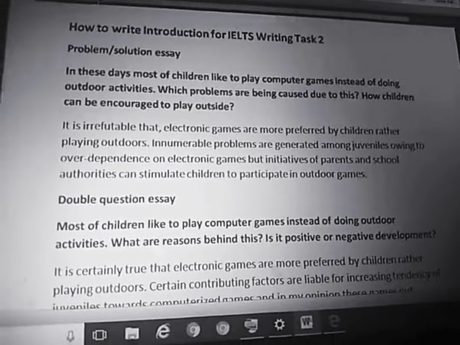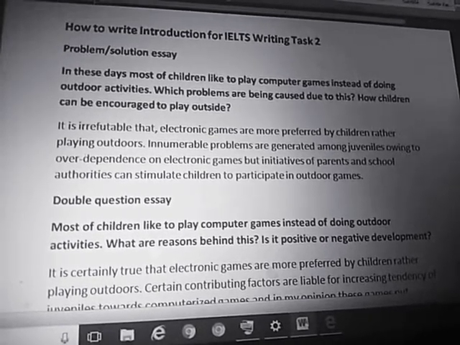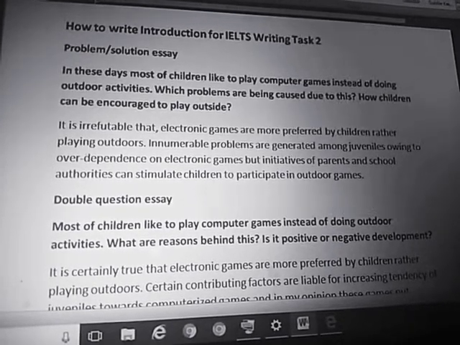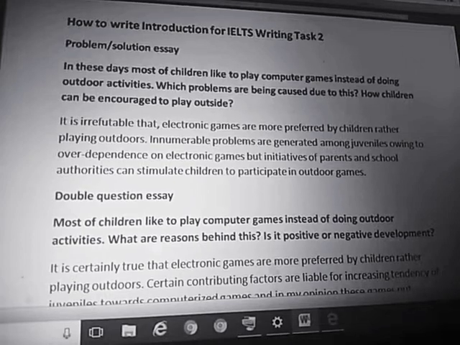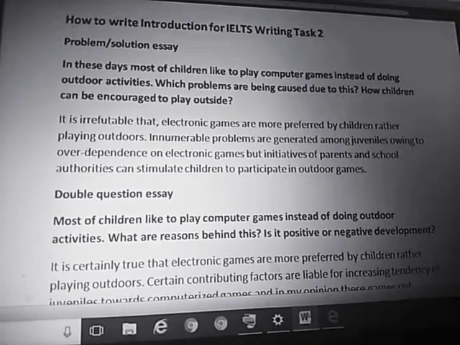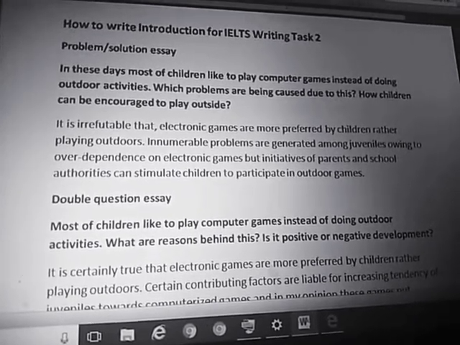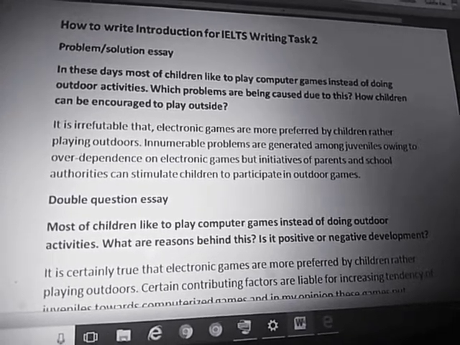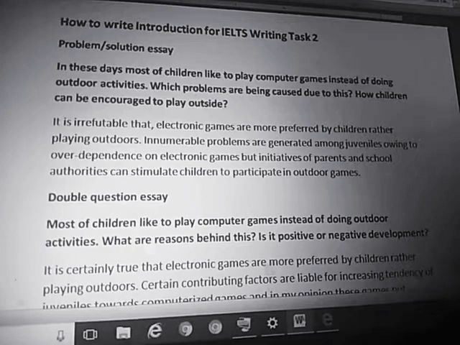In this video I will let you guys know how to write an introduction for IELTS writing task 2. Yesterday we covered introduction writing for 3 different types of essays: discuss both views, agree/disagree, as well as advantage/disadvantage. And today I will cover introduction writing for the remaining 2 types of essays.